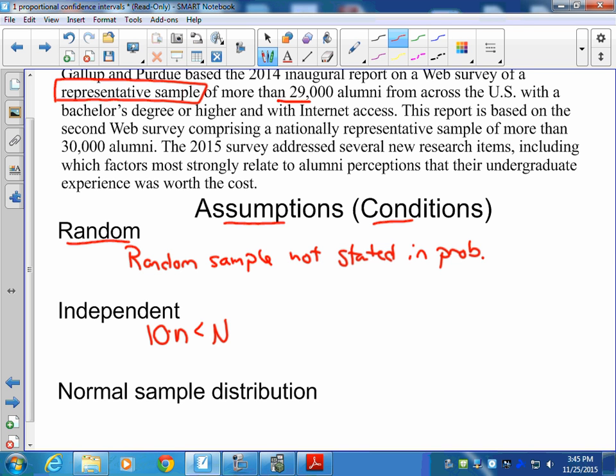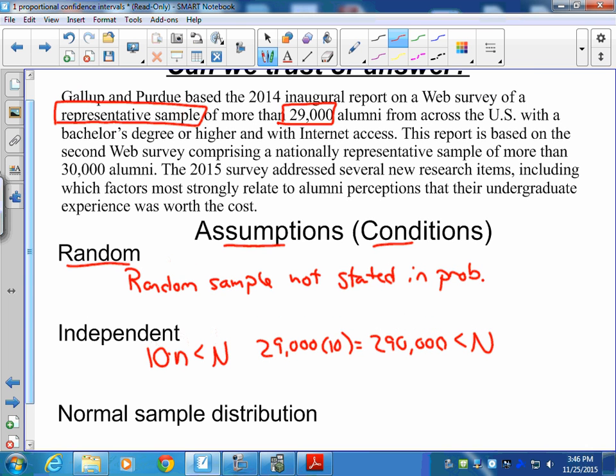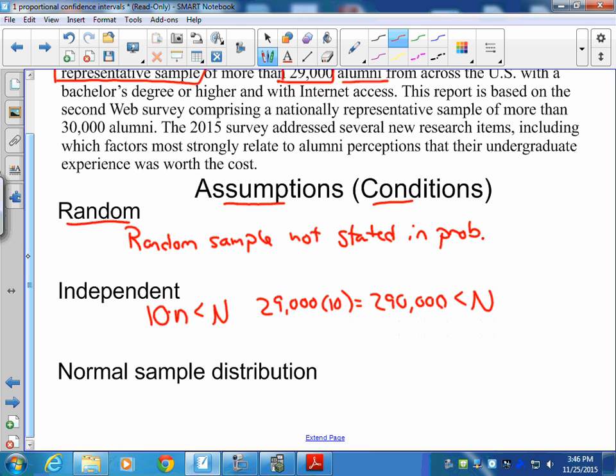Our sample size is approximately 29,000, because it's a very large sample. 29,000 times 10 equals 290,000, and we have to decide: is that less than our population? The population that we're looking at is college alumni. Are there more than 290,000 people that have graduated college? Yes. So we do know that it is independent.